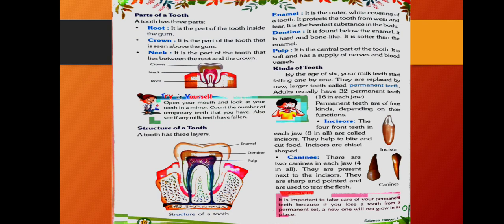Second, canines. There are 2 canines in each jaw, which means 4 in all. They are present next to the incisors. They are sharp and pointed and are used to tear the flesh.